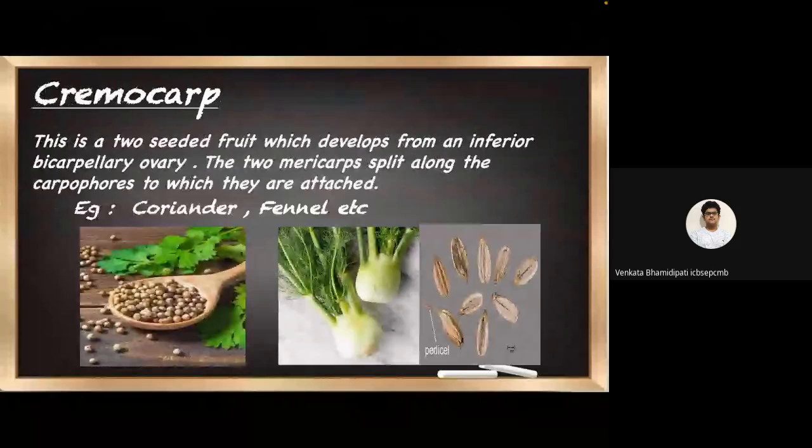The first type of schizocarpic fruit, which is a cremocarp, is a two-seeded fruit which develops from an inferior bicarpellary ovary. The two mericarps split along the carpophore to which they are attached. Now, the examples for cremocarp are coriander, fennel, etc. Now, fennel is a flowering species in the carrot family.